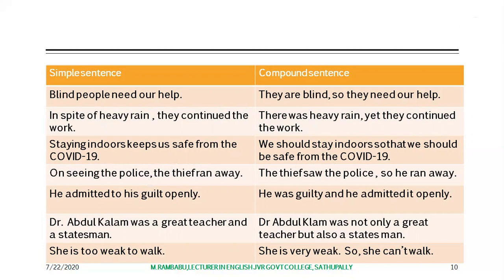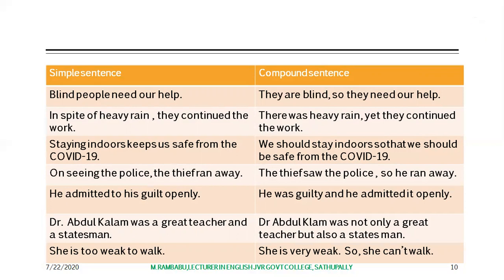We should stay indoors is one main clause. We should be safe from COVID-19 is another main clause. There are two independent clauses here in this sentence, and they are joined with so that. Now it has become a compound sentence.